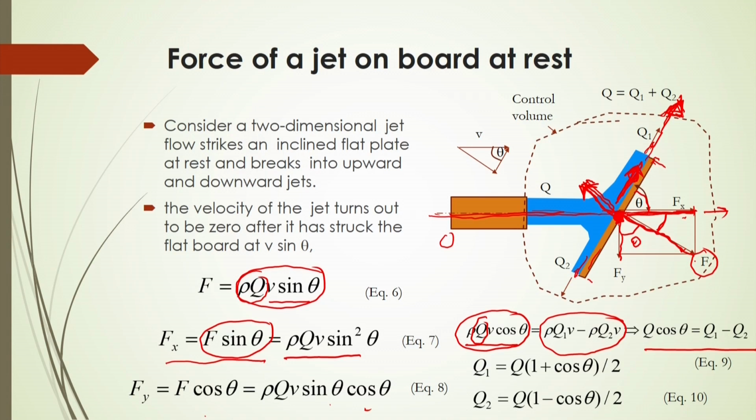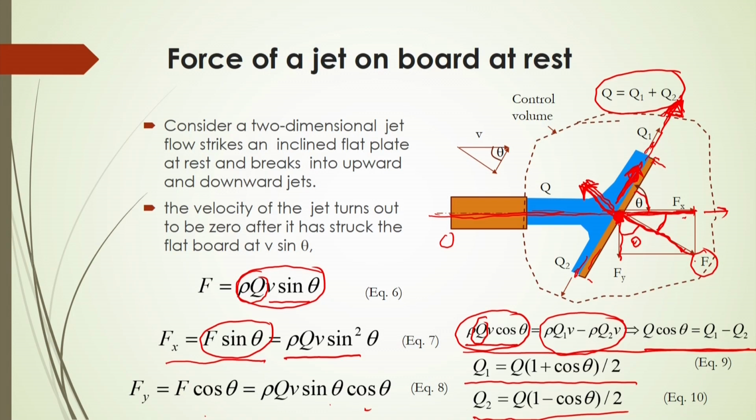Now, from this momentum equation and also from the mass conservation equation, Q will be equal to Q1 plus Q2. After solving these two equations, Q1 will be equal to Q into (1 plus cos theta) divided by 2, whereas Q2 will be equal to Q into (1 minus cos theta) divided by 2.